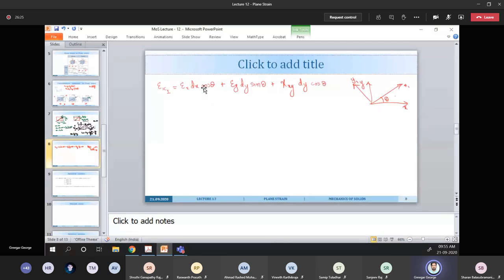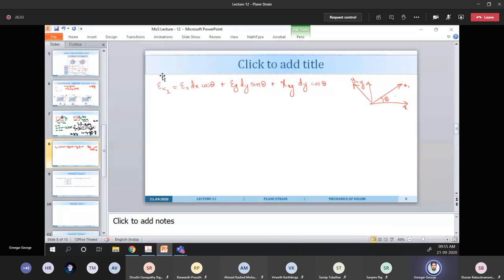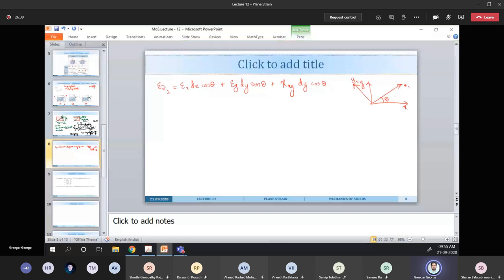Okay, again I just made a small mistake here. This is not epsilon x1, this is the total elongation happening along the x1 direction.